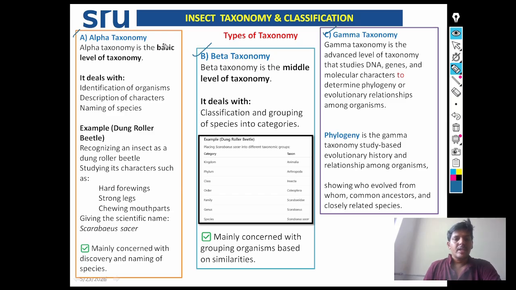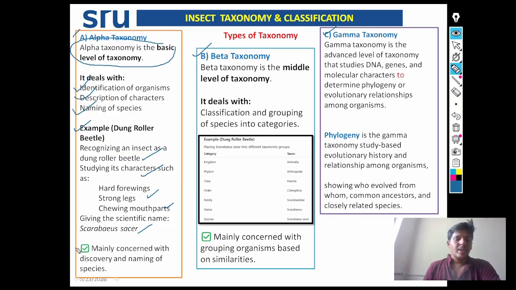Alpha taxonomy is the basic level of taxonomy which deals with the identification, description, and naming of organisms. See the example, recognizing an insect as a dung roller beetle, studying its characters such as hard forewings, strong legs, chewing mouthparts, and giving the scientific name Scarabaeus sacer. This comes under alpha taxonomy.